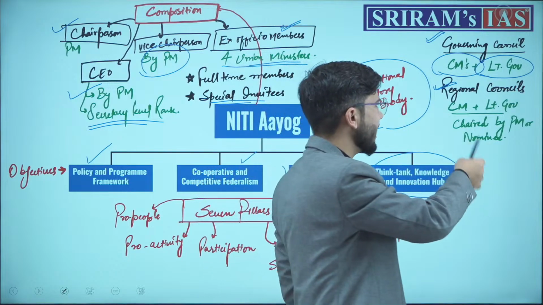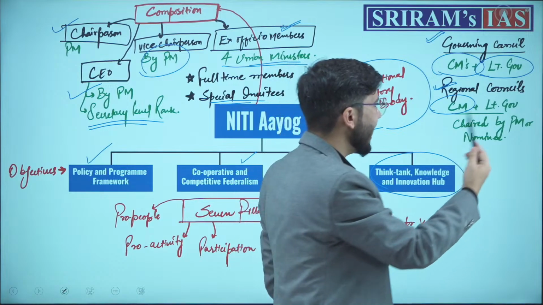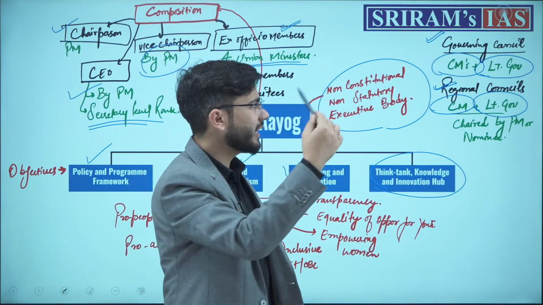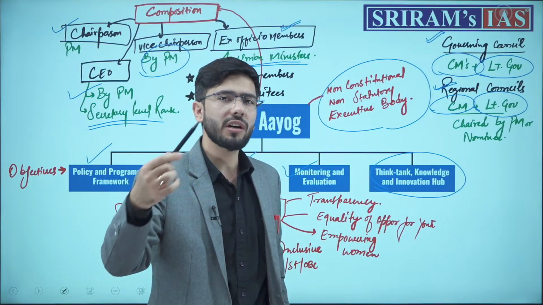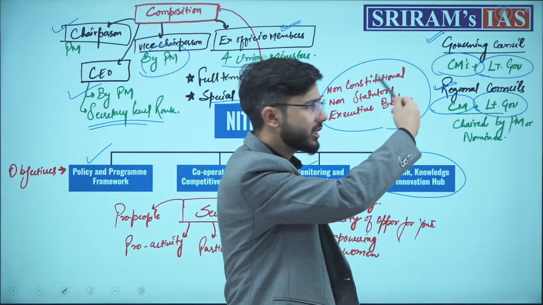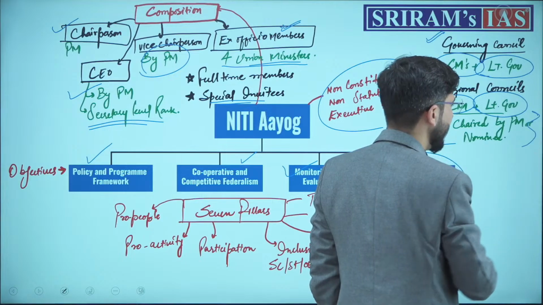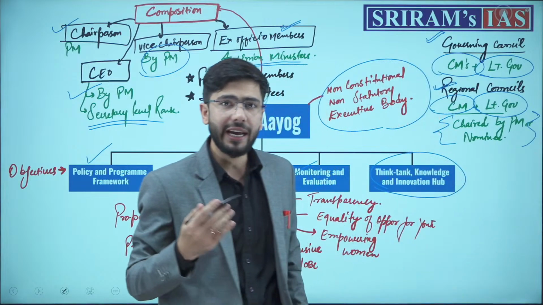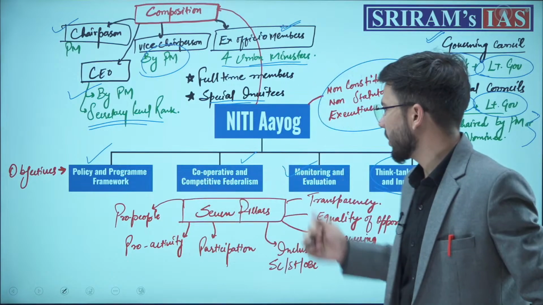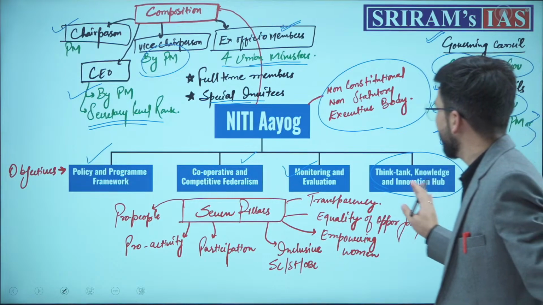These regional councils have a group of states, their CMs, and if there comes a UT under this regional council, the lieutenant governor of that UT will be a member of this regional council also. This regional council is chaired by the Prime Minister or any other person nominated by the Prime Minister to that position. That is about Niti Aayog, which we should be remembering.